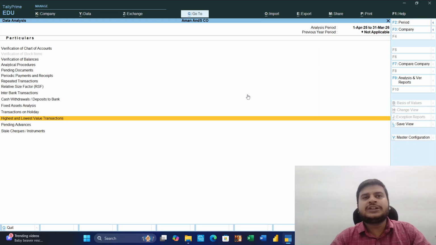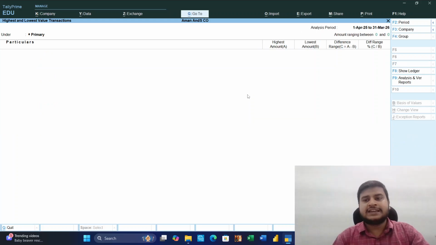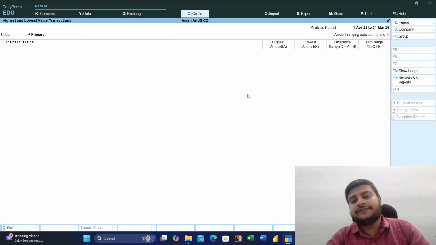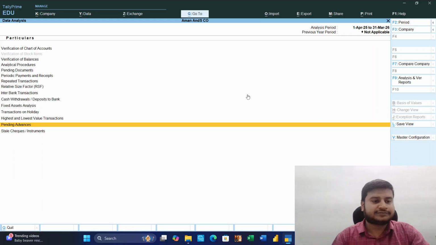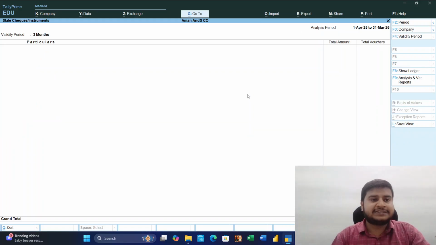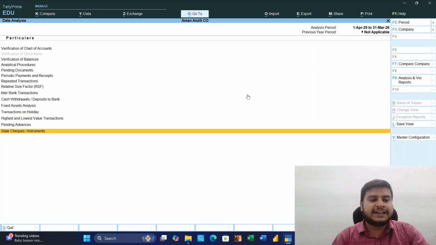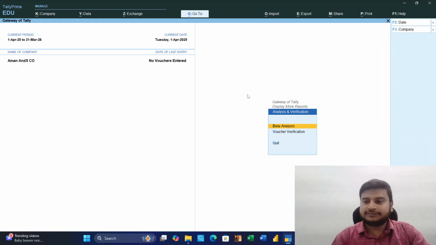There are more than a lakh transactions, how can we check? But by simply using this data analysis feature, we can get the highest as well as the lowest. It also shows the difference range and difference in range percentage. Pending advances, stale cheques, meaning cheques whose validity has expired, after 3 months.